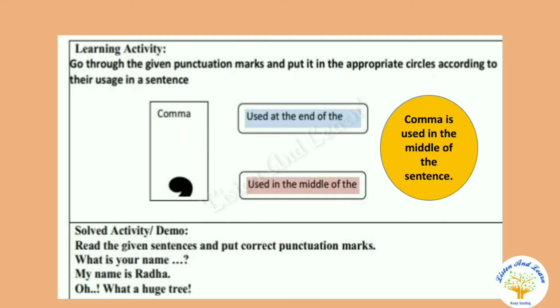What is your name? Question mark. My name is Radha. Full stop. Oh, what a huge tree! It's an expression of strong feeling, an exclamatory sentence, so exclamation mark.